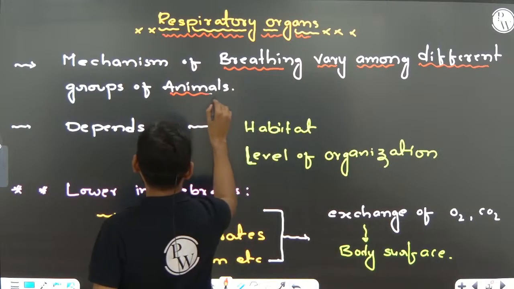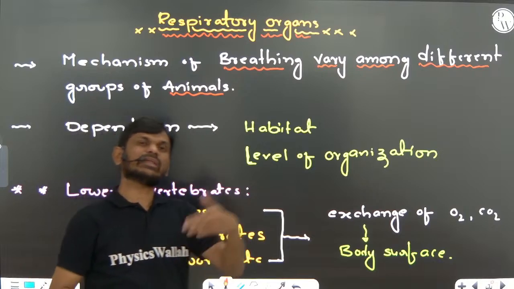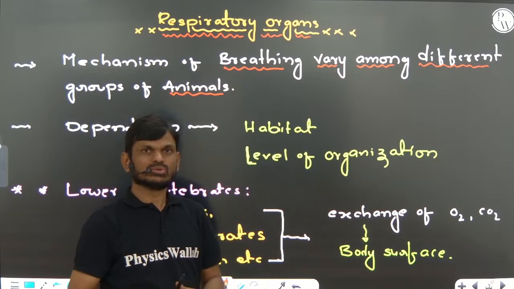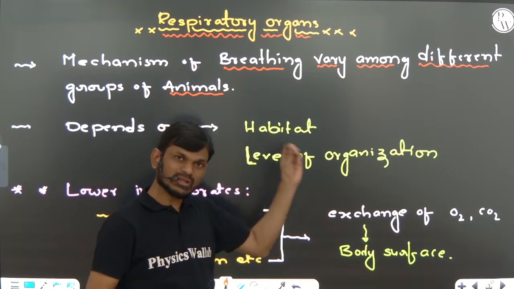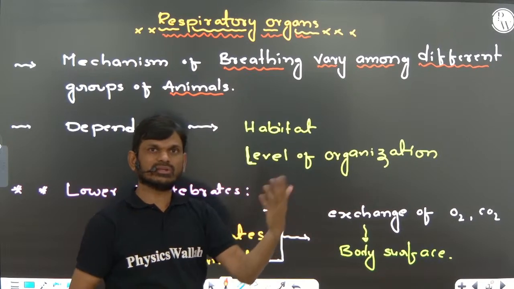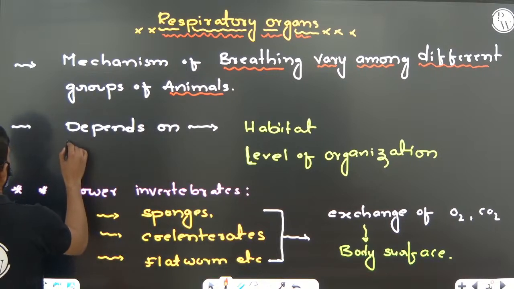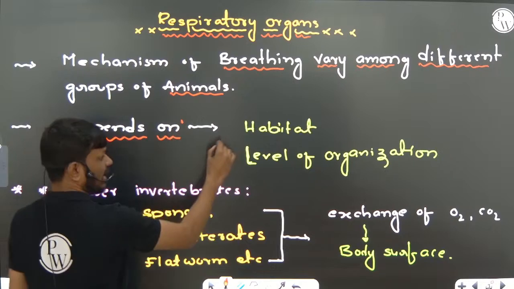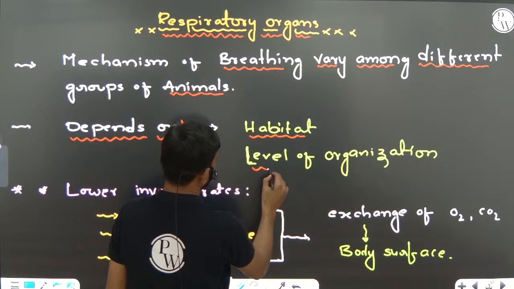It is not the same in all animals; it is different according to the animal. Now the breathing mechanism depends on the habitat of the animals and level of organization.